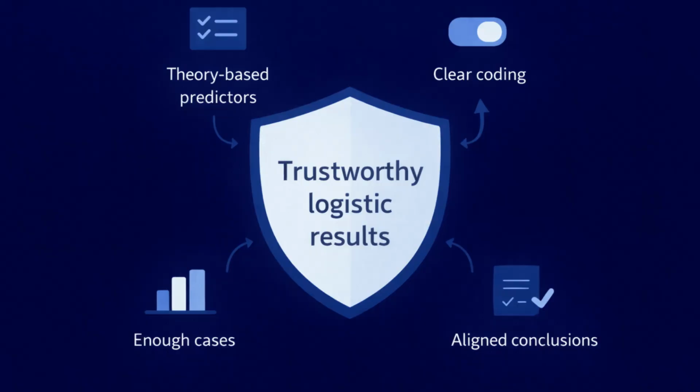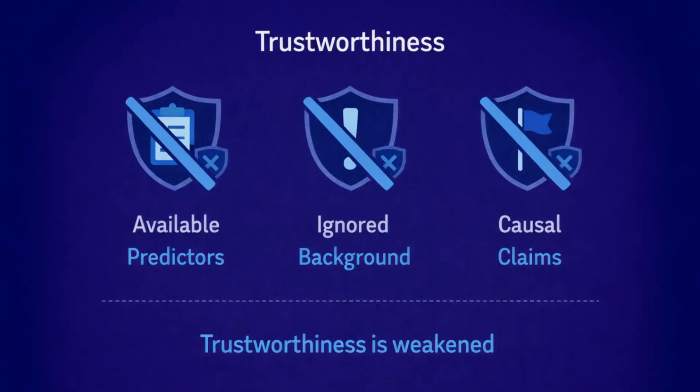Trustworthiness in logistic regression comes from alignment and restraint. Results are more trustworthy when predictors are theory-driven. Outcome coding is clear and consistent. There are enough cases in each outcome category, and conclusions stay within what the design supports. Trustworthiness is weakened when predictors are chosen only because they are available, when important background factors are ignored, or when results are written as causal claims without a design that supports causation.